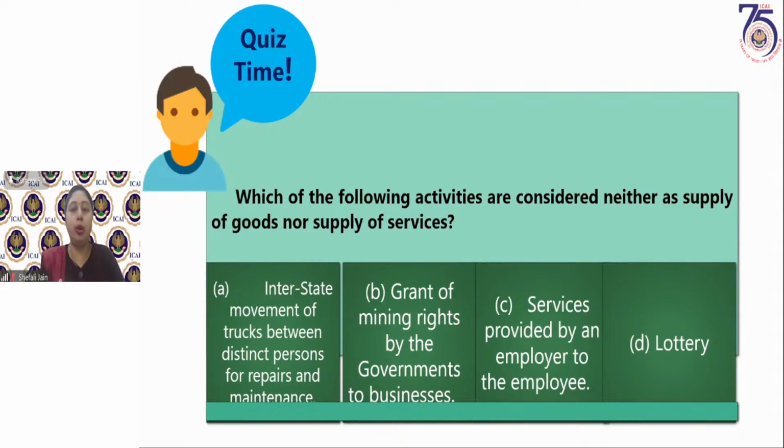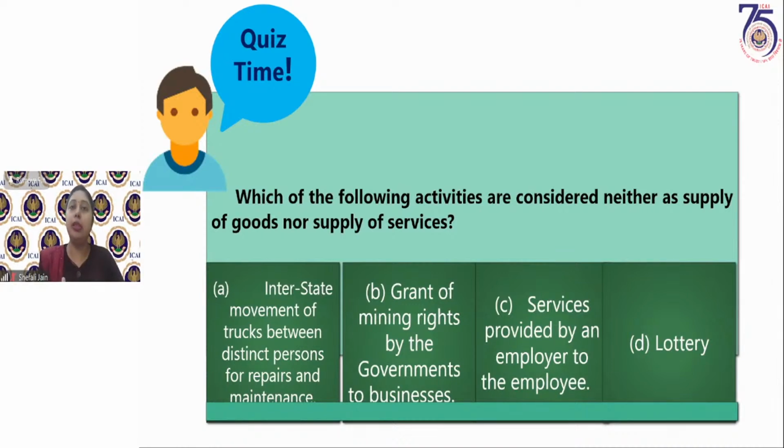We'll start from option D, lottery. We did the entry in Schedule 3 which said actionable claims other than the specified actionable claims are outside the purview of GST. So there we understood that the specified actionable claims are within the purview of GST. All actionable claims will not be considered as a supply, only those which are specified actionable claims. There is a specific definition of specified actionable claims, which has lottery, casino, horse racing, online money gaming, then betting and gambling. These 6 activities are covered in specified actionable claims. Now, lottery is one of them.